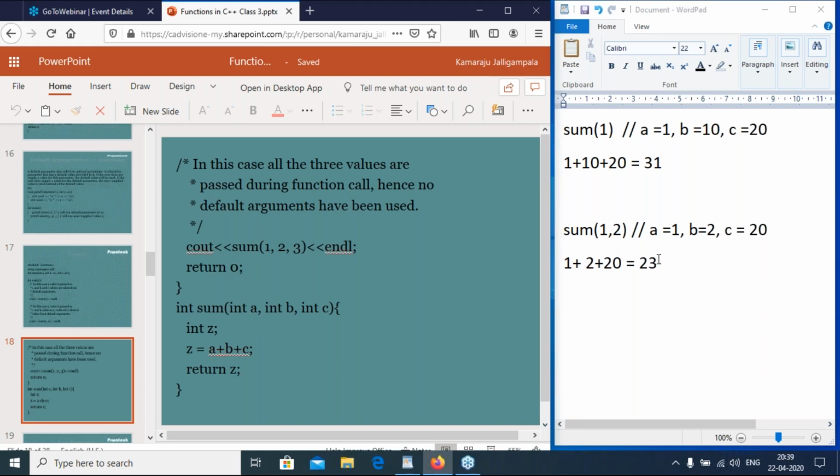Next, sum of 1 comma 2 comma 3. Now a value is 1, b value is 2, c value is 3. So b and c default parameters are overridden by 2 and 3. Now 1 plus 2 plus 3, so 6 will be displayed on the console window. So these are the default arguments.